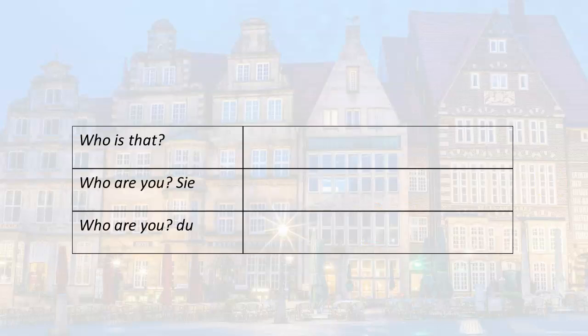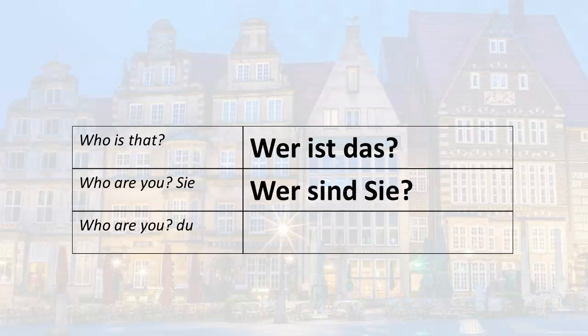If I want to ask the question, who is that? I would say, wer ist das? Who are you? Notice we're just using the verb to be here. So you are is Sie sind. So the question is, wer sind Sie? Who are you using du? Du is du bist. You are, du bist. So the question would be, wer bist du? Who are you? Wer bist du?